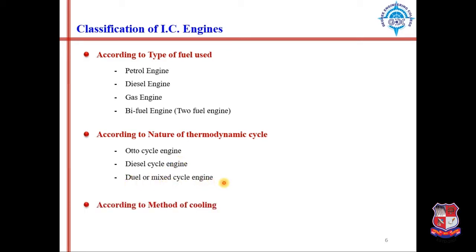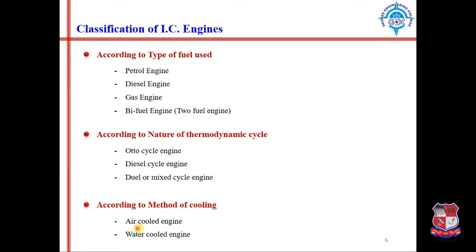Next classification is according to method of cooling, how the engine gets cooled. Okay, air cooled engine and water cooled engine. Okay, we all can see in our bikes the engines are exposed to air. There is no surrounding water present.